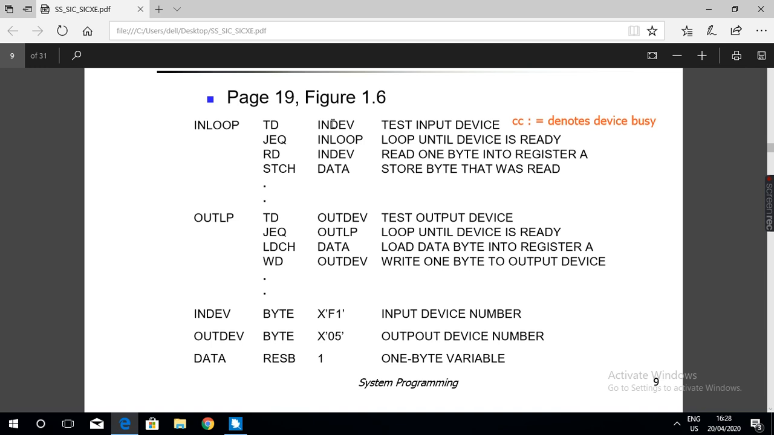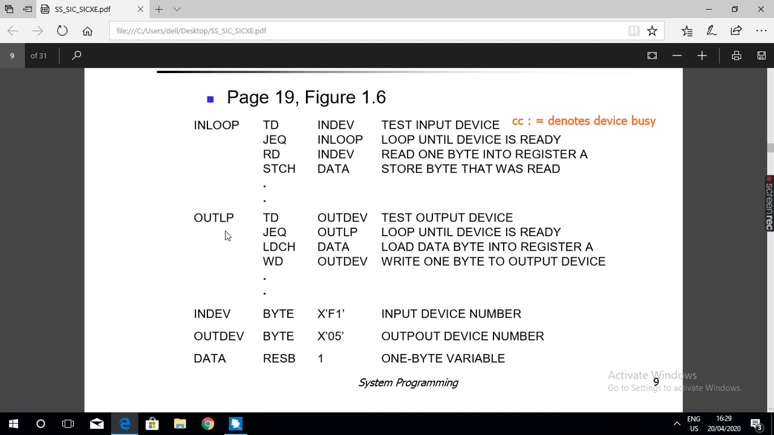We want to read from the particular input device, and whatever data we have read, we want to put into the output device. We want to read data from the input device to the accumulator, and from the accumulator transfer the data to the output device.